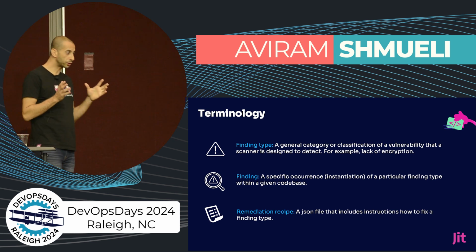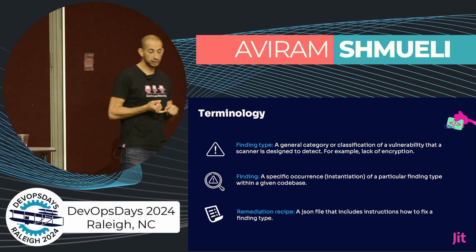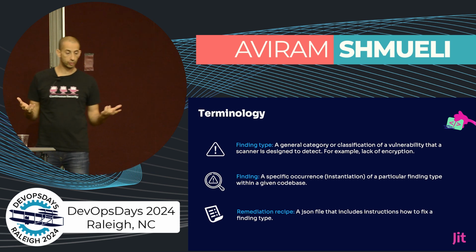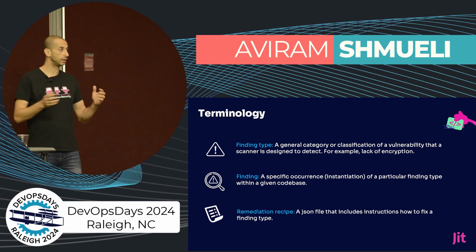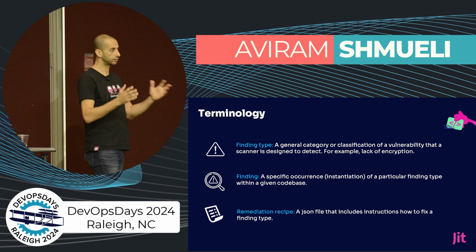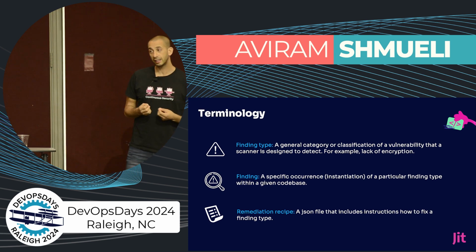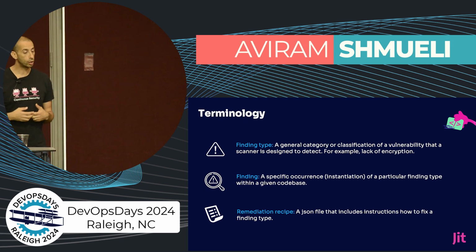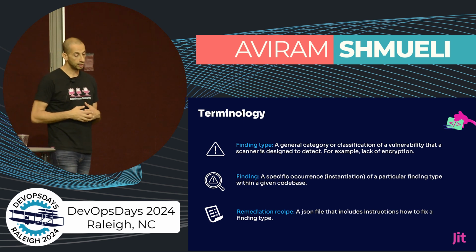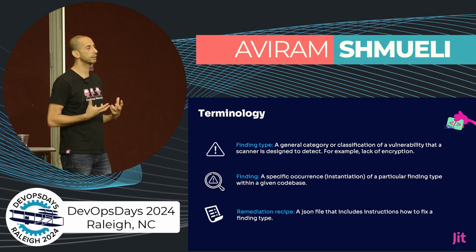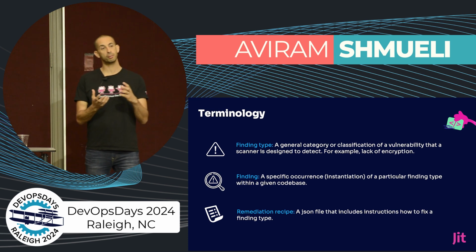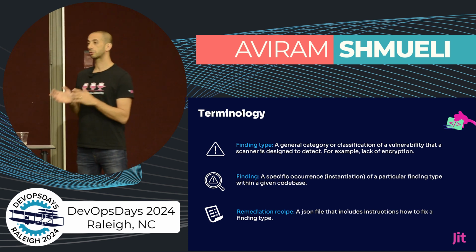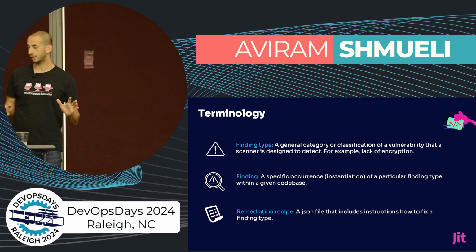So just to agree on terminology, we're defining a finding type as a category of vulnerabilities, for example, lack of encryption or SQL injection. A finding is a specific occurrence or instantiation of a particular finding type. And a remediation recipe is a format which includes instructions on how to remediate an issue.